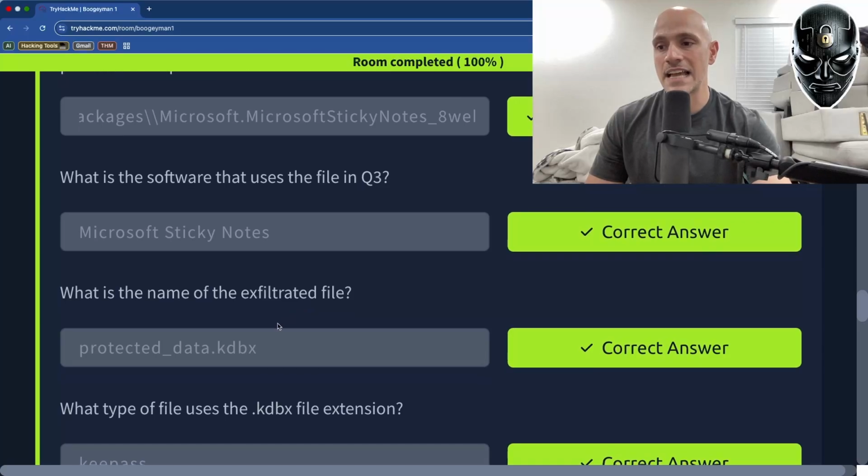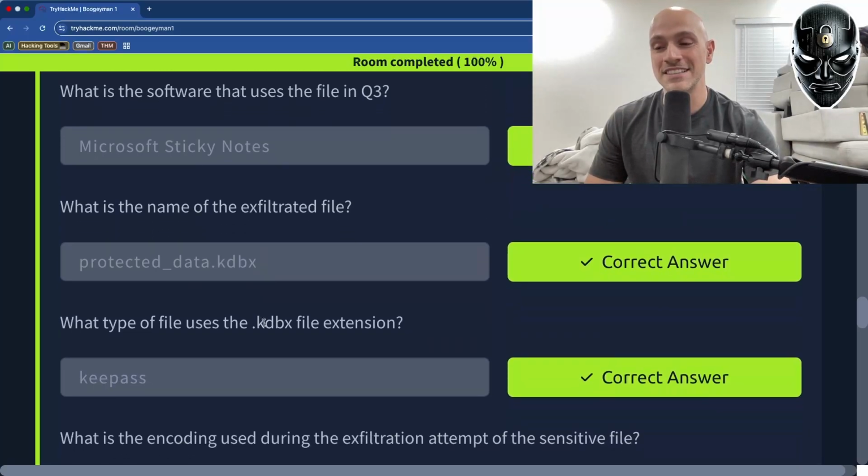And then the name of the exfiltrated file was also a bit of a mission for me to find. I want to try to recall what I did.